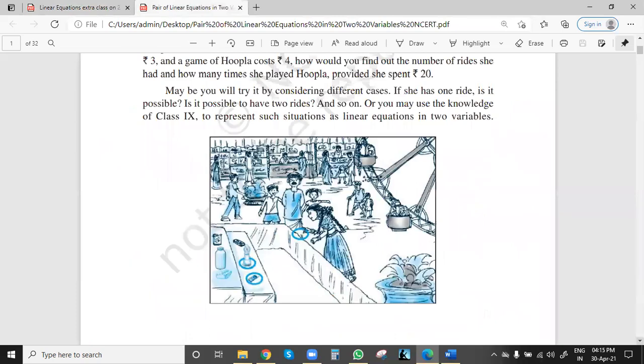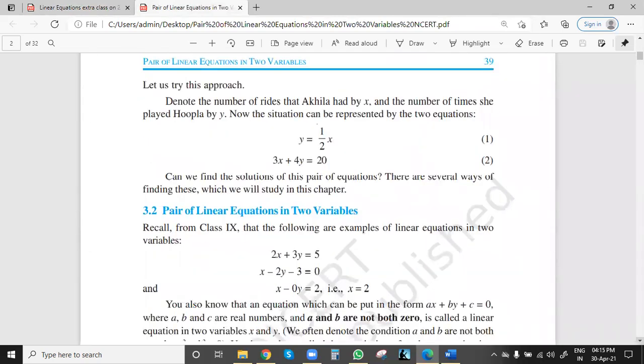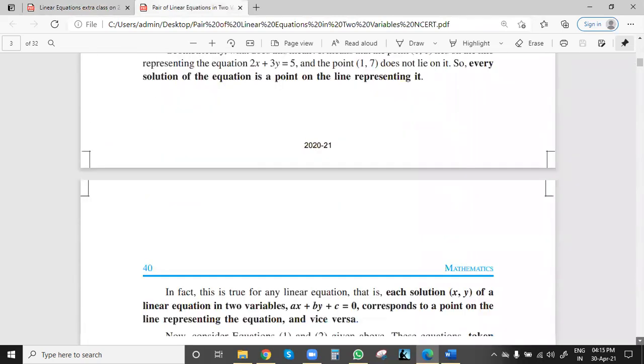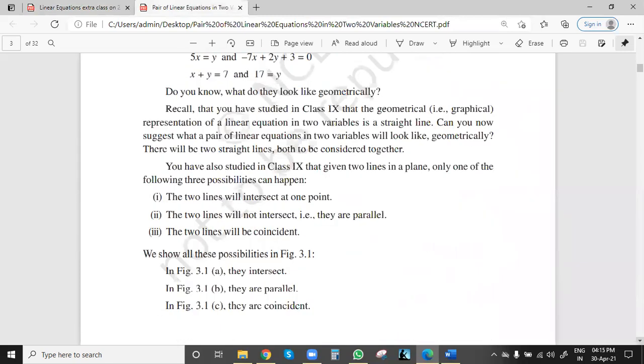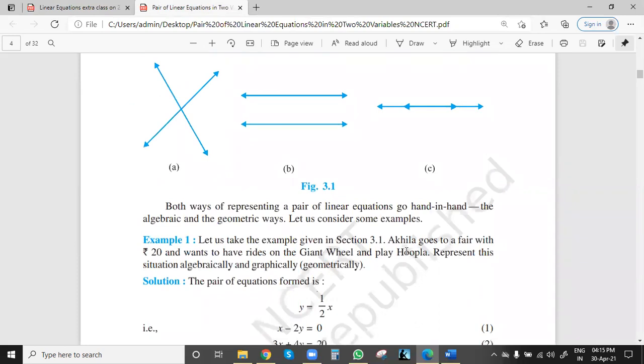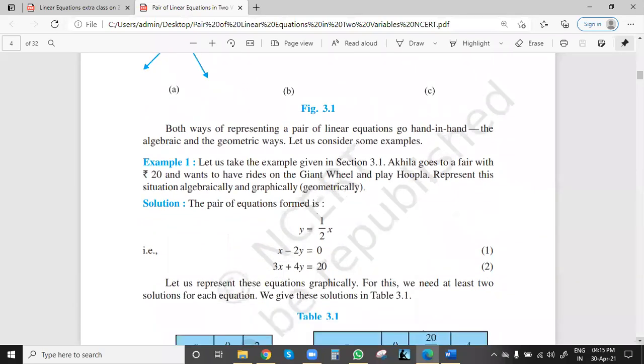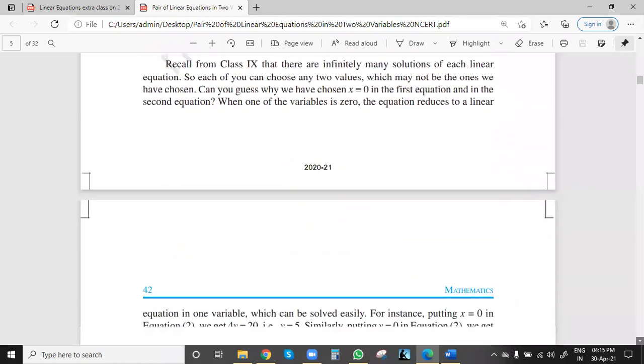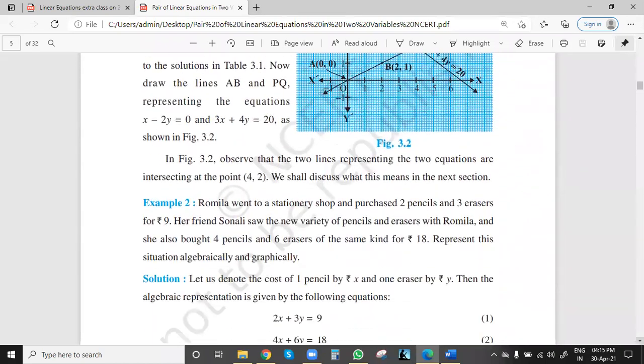These types of word problems are there in the questions. Problem statements will be given like this one. Akila goes to a fair with rupees 20 once. She rides on the giant wheel and plays a game. Represent the situation algebraically, and then graphically also, and we have to find the values of x and y. This is another question. These are the word problems we see today. How can we solve them?